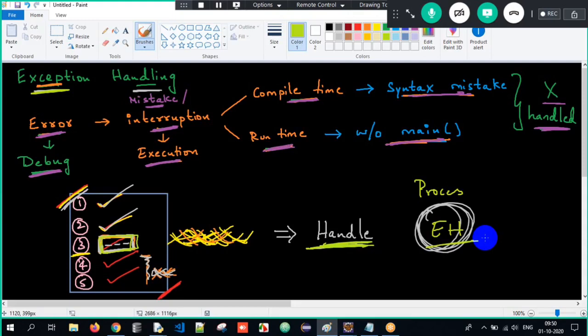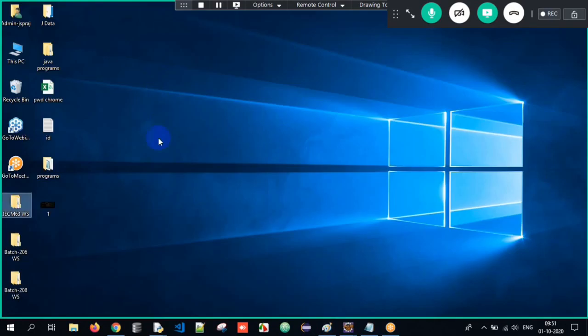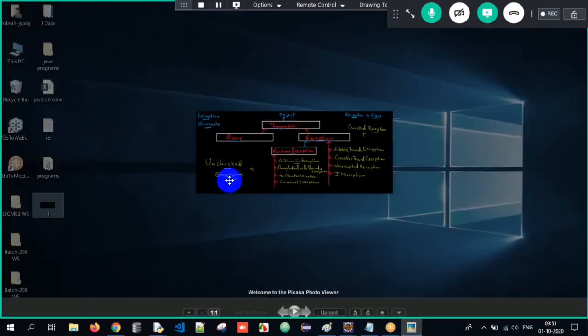Clear? Before starting with that, all you have to understand is the exception hierarchy. This is one of the most important parts which we have to understand. So rather than writing it over here, I have already done it.